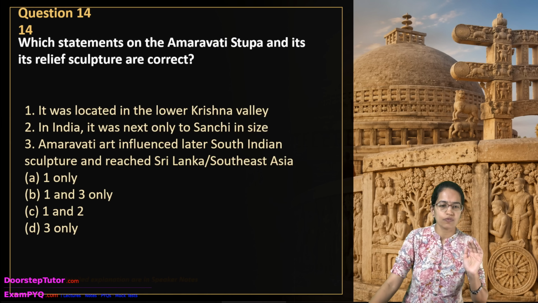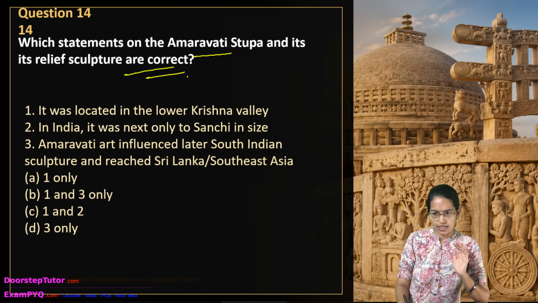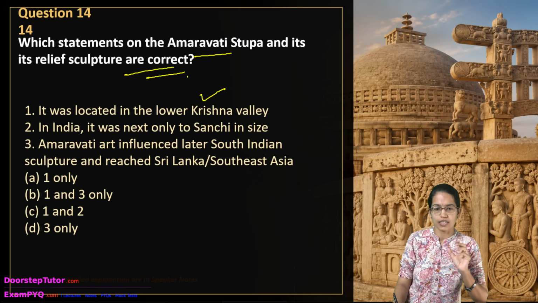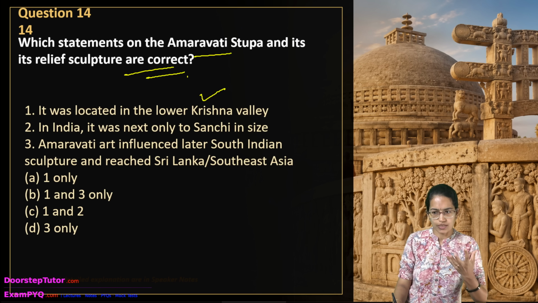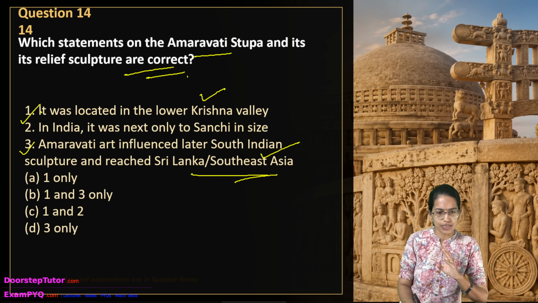The next question is, which of the following statements on Amravati Stupa and its sculptures are correct? Amravati was located in the lower Krishna Valley, that's correct, and it was one of the very important centers of Buddhist art and architecture, with patronage of Buddhist concepts there. It talked about the new refined modeling and the narratives which were popular during that time. It was also influenced by South Indian sculpture and reached very far south to Sri Lanka. So 1 and 3 are the accepted statements.